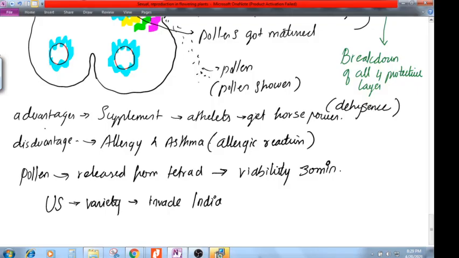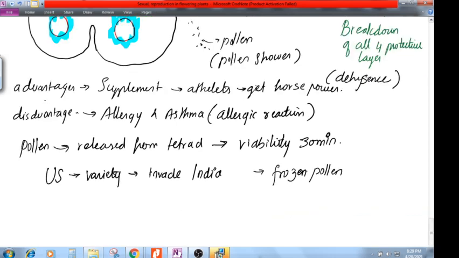A pollen bank, to store the pollen, right? But how can I store the pollen? There is a condition called frozen pollen. I will freeze the pollen with the help of liquid nitrogen. Cryopreservation, yes. I will use liquid nitrogen.